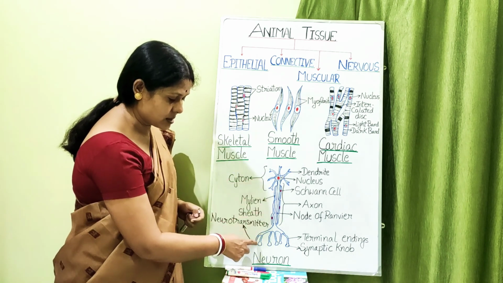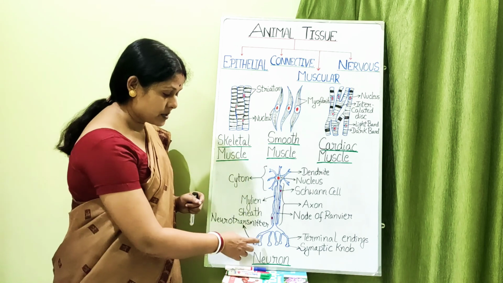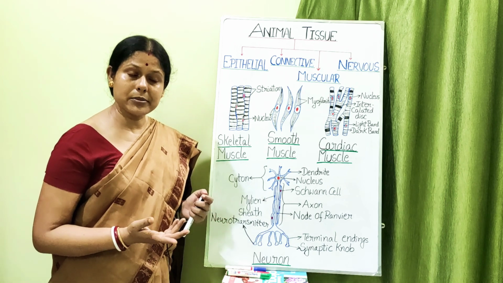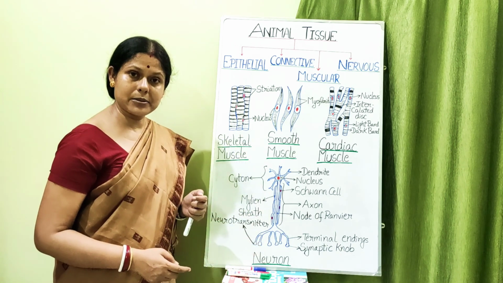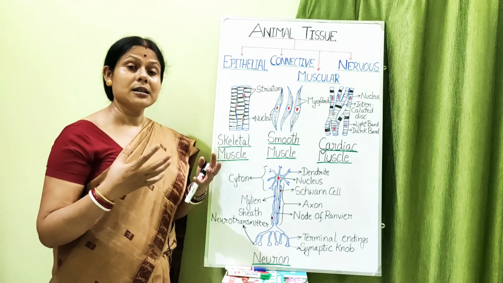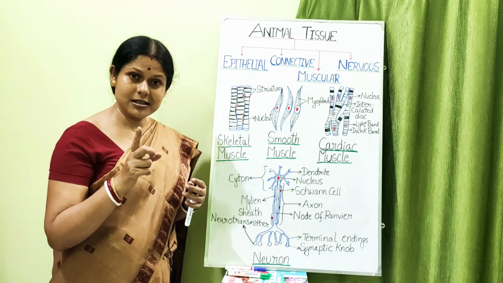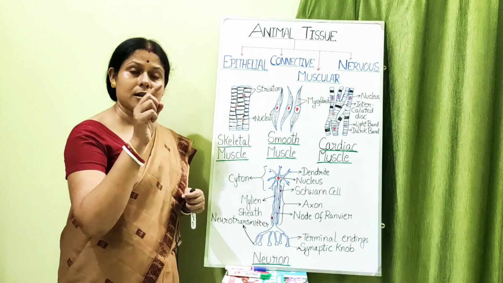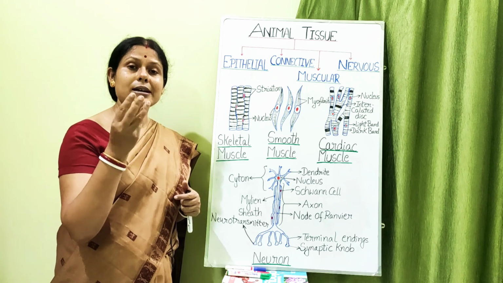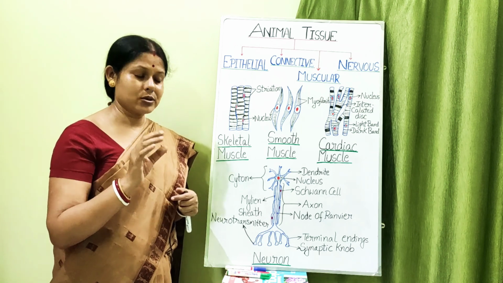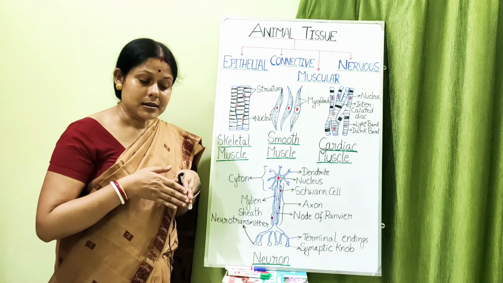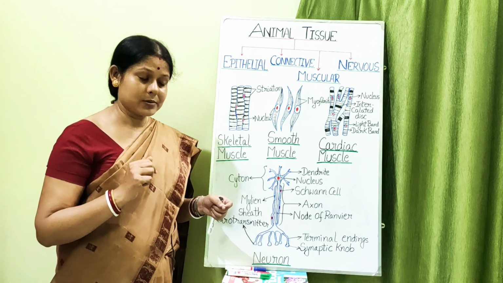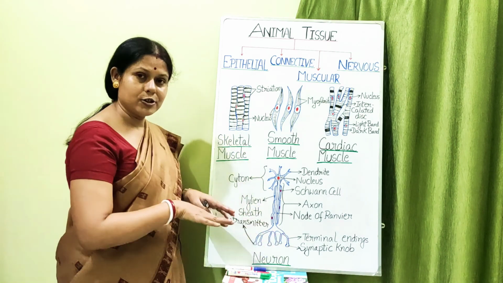When the stimulus reaches here, since it is an animal cell, we all know that an animal cell is surrounded by what? It is surrounded by the cell membrane. So this knob is also surrounded by the cell membrane. When the stimulus reaches there, the cell membrane is semi-permeable in nature, isn't it? So because of semi-permeability, there are certain vesicles. Vesicles means what? Like vacuoles, which contain these neurotransmitters. So those vesicles come out of this synaptic knob containing the neurotransmitters, and they are dispersed into the surroundings.